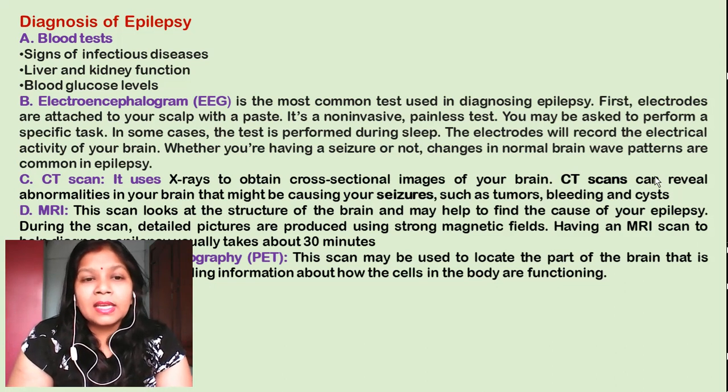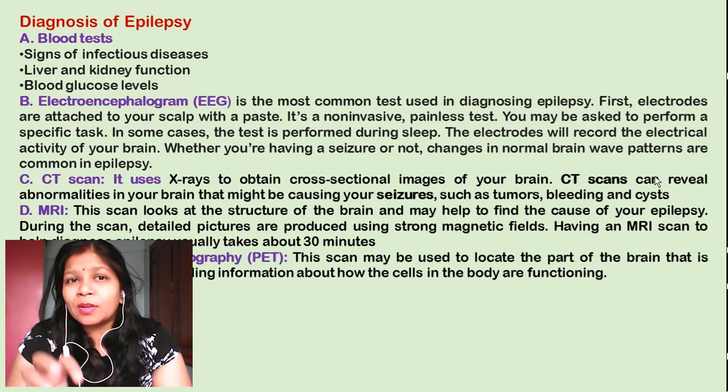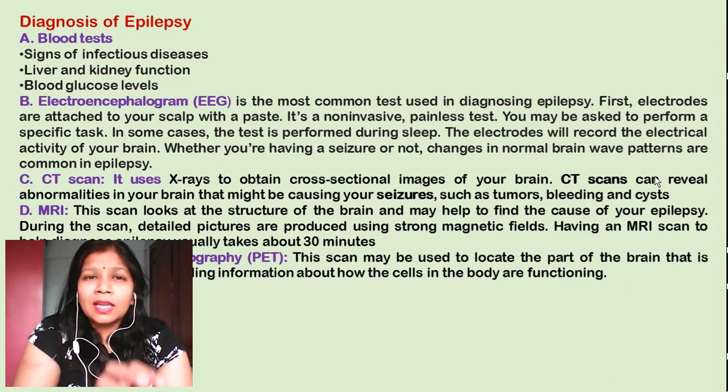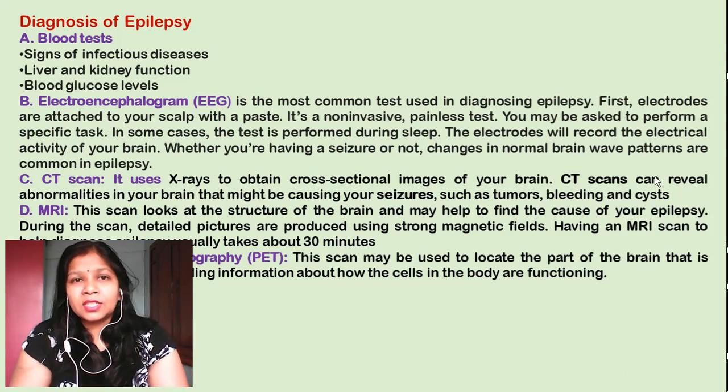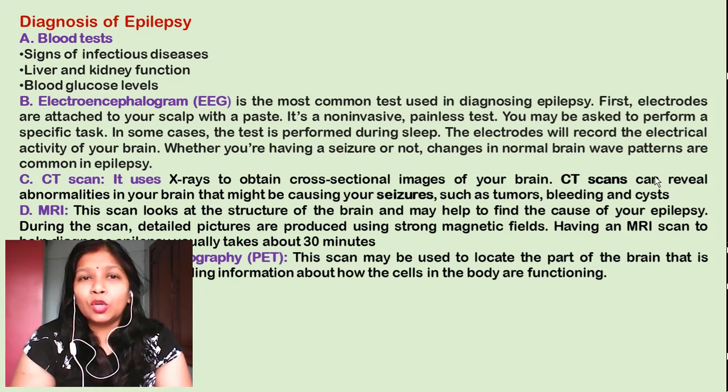And the last one is the PET scanning. Now about the PET scanning also I have discussed in the last video, but just to recall, I can say that the PET scanning is used to locate the part of your brain that is responsible for the epileptic seizures. So in this PET scanning, it will reveal how the cells in the body are functioning. Now if you are in the sleeping condition, you are undergoing the PET scanning, so it will tell you whether the cells are functioning properly or not, so that the doctor can diagnose that there is some uncontrolled movement in your brain.